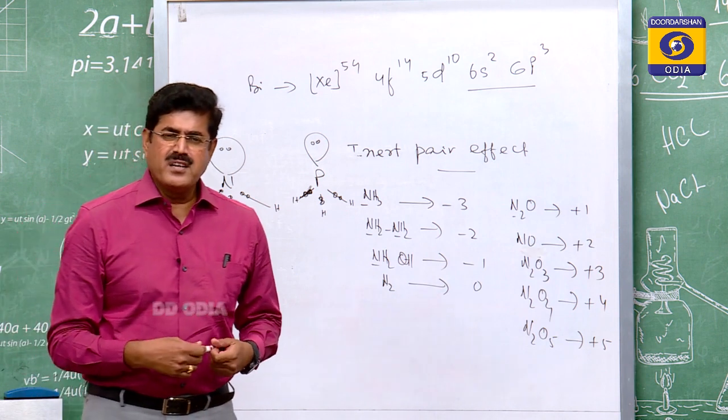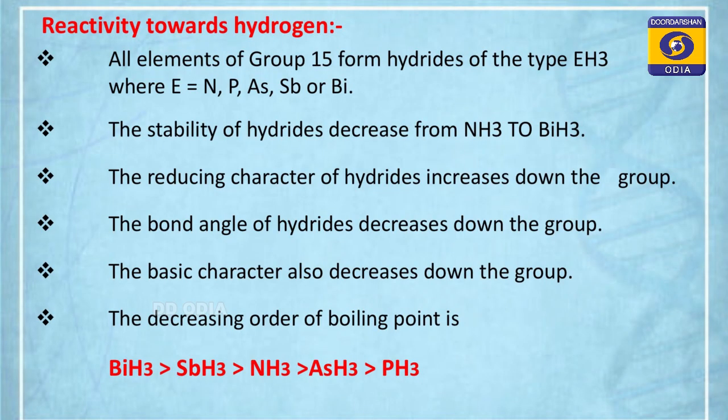Coming to boiling point, once again an important point. Which has the highest boiling point? Bismuthine. Why not ammonia? Ammonia can show hydrogen bonding. Hydrogen bonding is possible in ammonia. You know the hydrogen atoms which are attached to nitrogen, oxygen and fluorine take part in hydrogen bonding. In ammonia hydrogen bonding is possible, but ammonia has lower boiling point.